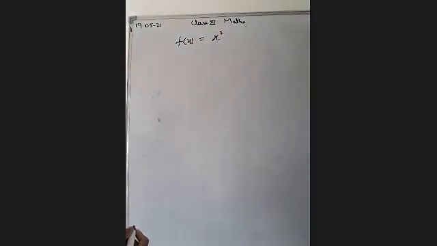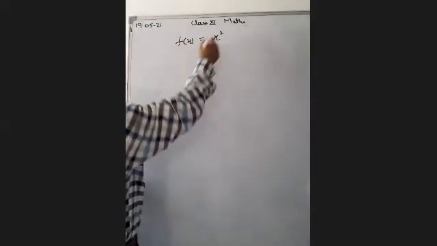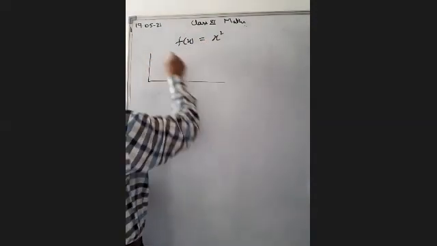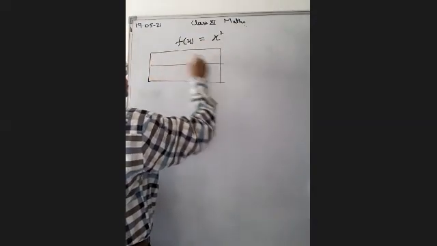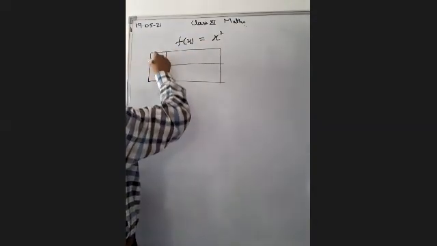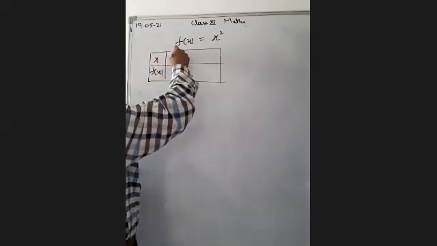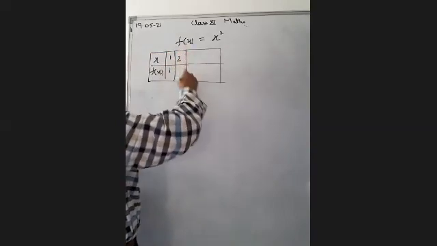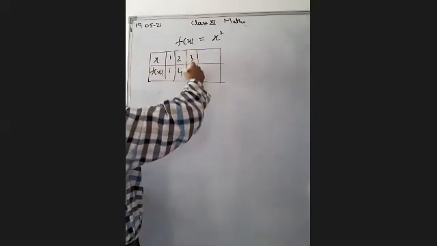If we draw the graph of this polynomial, f(x) is equal to x square, first of all we find some points. We take the points x, f(x). x is equal to 1, we get 1. x is equal to 2, then we get 4. If we put x is equal to 3, then 9.